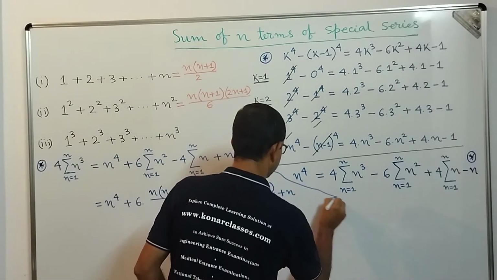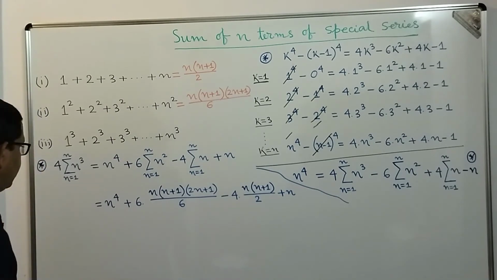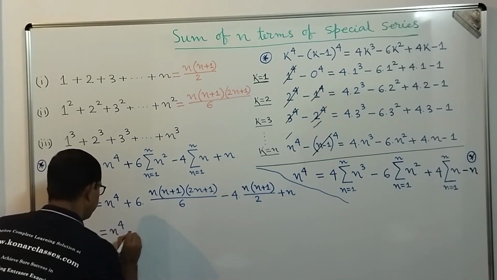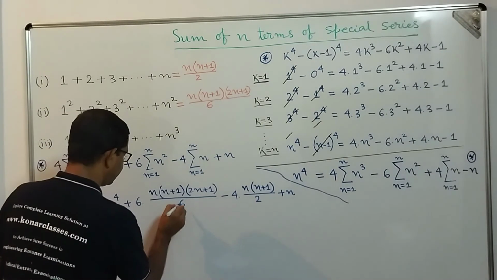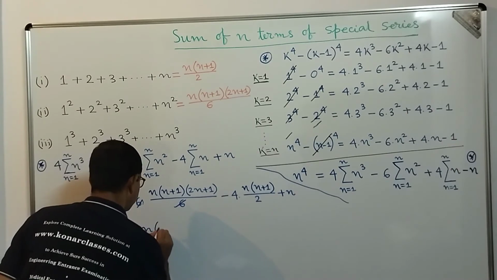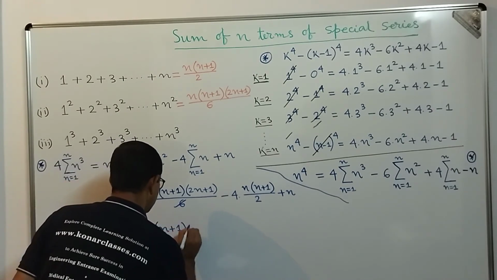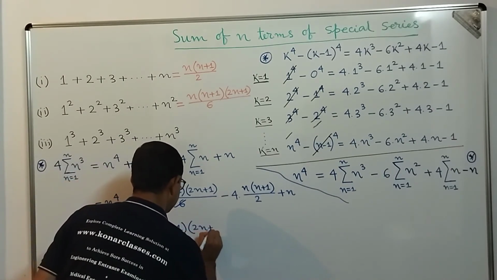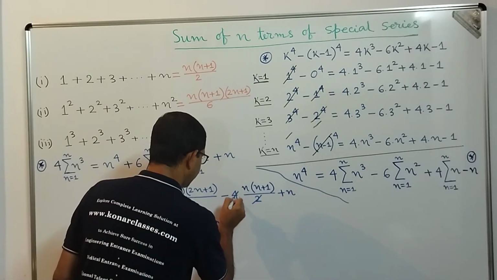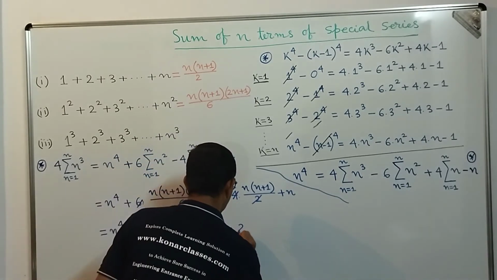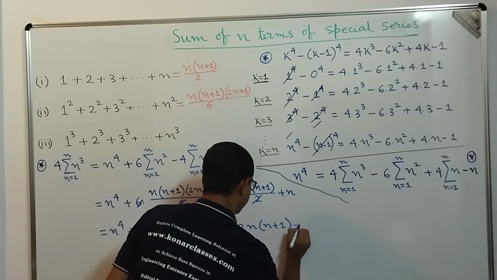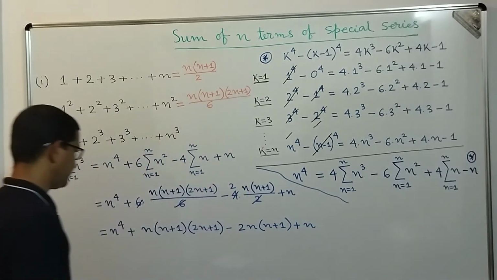So let me give a border, okay. Then what we get, dear students, is n to the power 4 plus, 6 and 6 got cancelled here, so we get n into n plus 1 into 2n plus 1, minus, 2 and 4 get cancelled, we get 2 here, so we get 2 into n plus 1, plus we get n, correct.